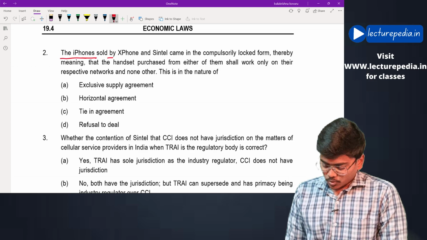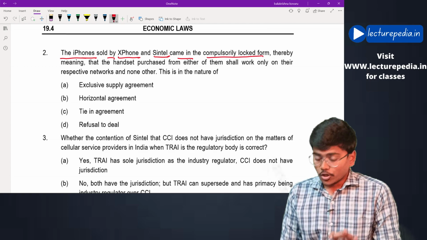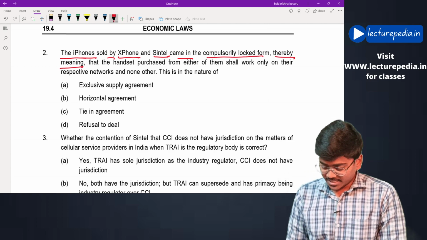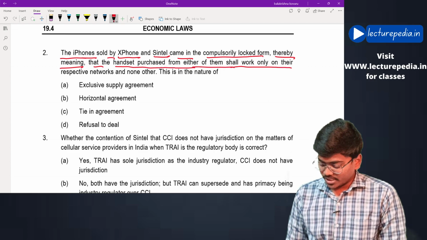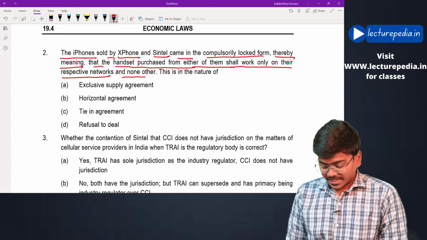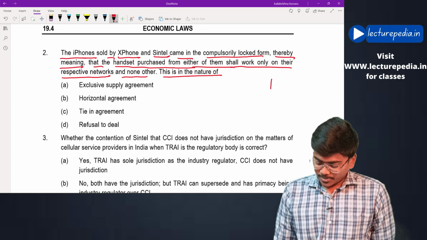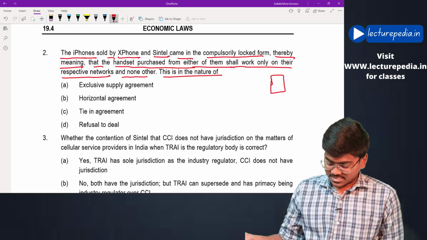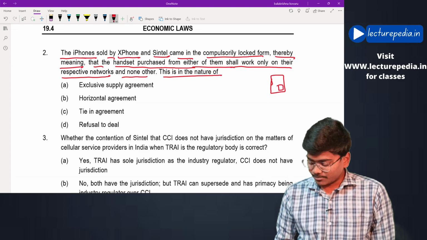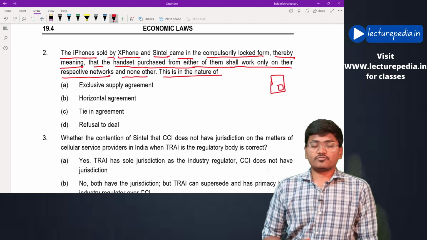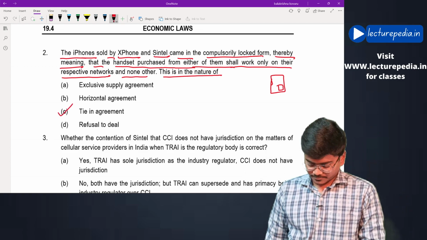The iPhones sold by Xphone and Sintel came in compulsory locked form, thereby meaning that the handset purchased from either of them shall work only on their respective networks and none other. This is in the nature of a tie-in agreement. That means, if you are purchasing the mobile phone from either Sintel or Xphone, you have to compulsorily purchase the SIM card of that company. You have to use the SIM card of that particular company only in that iPhone. That would be a tie-in agreement, option C.